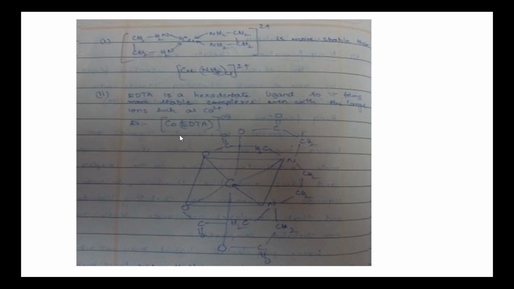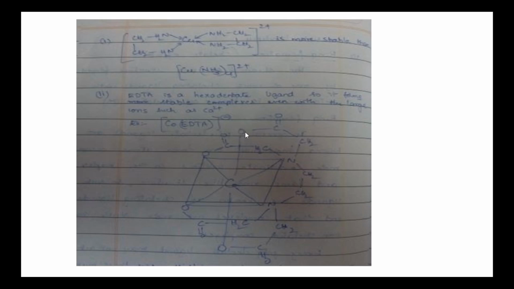Co(EDTA) minus. Here the central metal is Co. It is placed in the center of the octahedral complex. These are the six coordinate positions. It is viewed from the right hand side. First, this is the first coordinate position. This is the second coordinate position. Here two nitrogens are placed, two nitrogens of EDTA. Between these two nitrogens, an ethylene group is there, CH2-CH2. To these two nitrogen atoms, acetate-type groups are present. One is CH2COO minus.